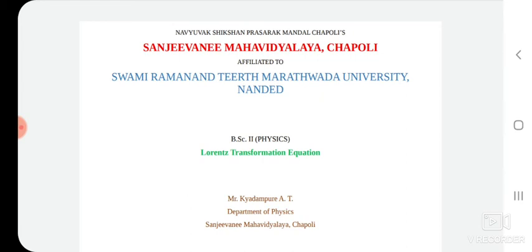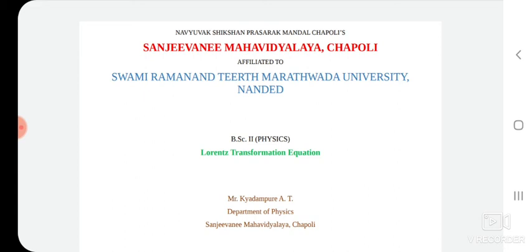That kind of phenomena cannot be explained with the help of Galilean transformation equations. For this reason, the Galilean transformation needs to be replaced with a new set of transformation equations that will be compatible with the special theory of relativity. These are called the Lorentz transformation equations.